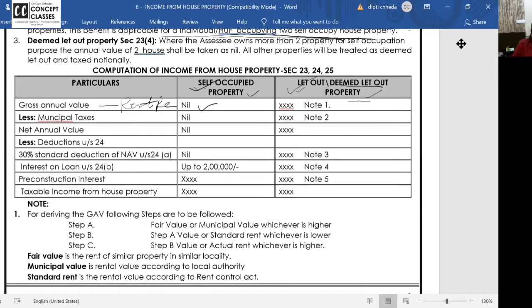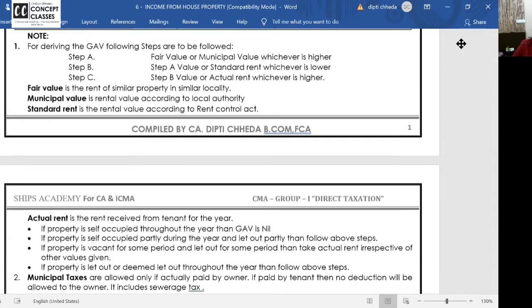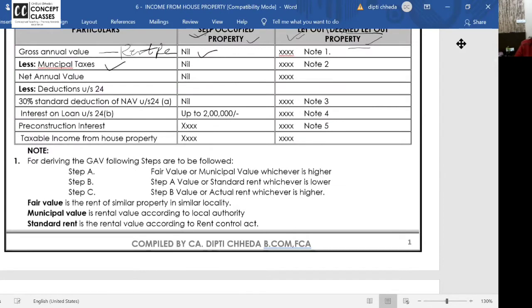Now, how to derive the GAV, I want to talk in a little detail. But before that, I want to revise with all of you what we have written for the municipal taxes. If I am getting rental income and if I am paying municipal taxes, including the sewerage tax, to government, I can claim a deduction subject to 2 conditions.